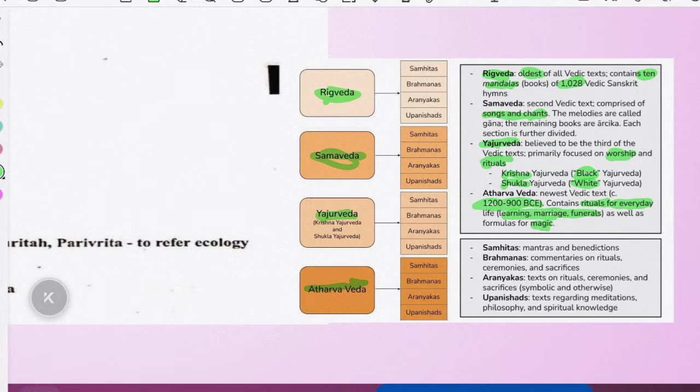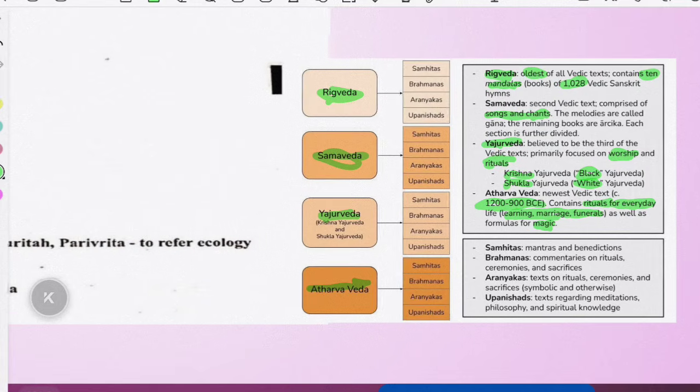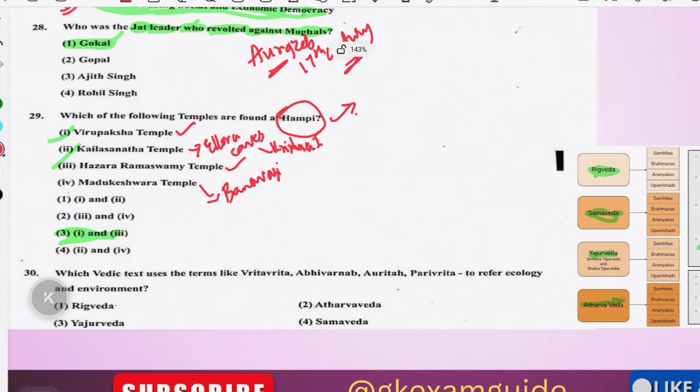And what are Samhita, Brahmana and Aranyaka? It is given here. You can go through this. Which Vedic text uses ecology and environment? I have said it is related to the Atharva Veda. Direct question and simple.